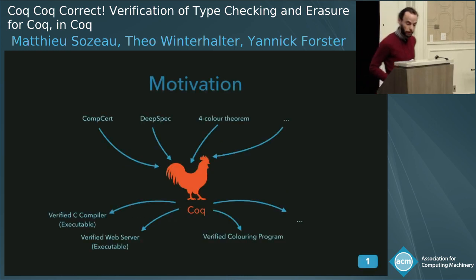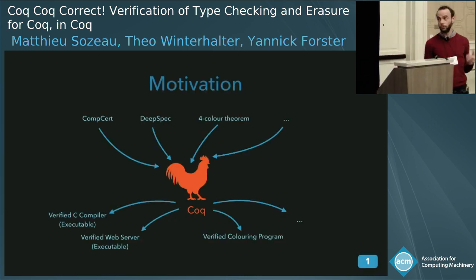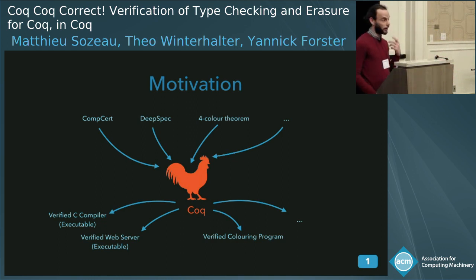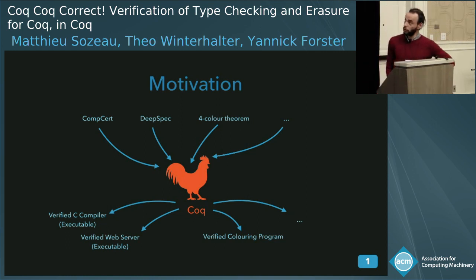Why do we want to do that? You know that Coq is used to verify programs, to verify hardware, to verify computer theorems that require intense computation that we want to show correct. And Coq is not only used to ensure trust in proofs, but also to produce artifacts out of that.